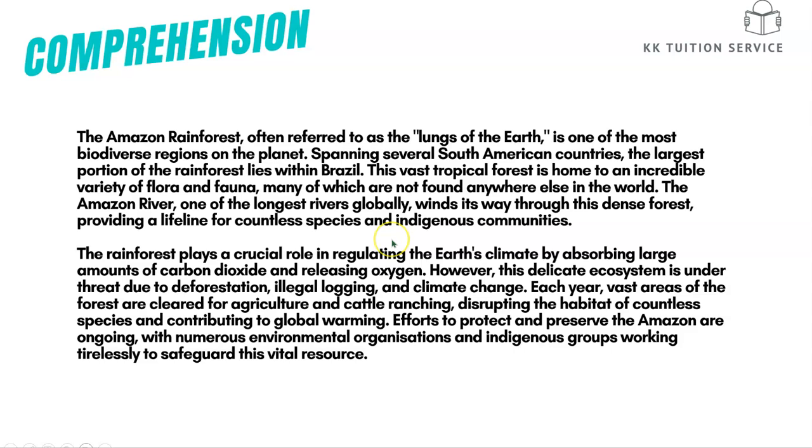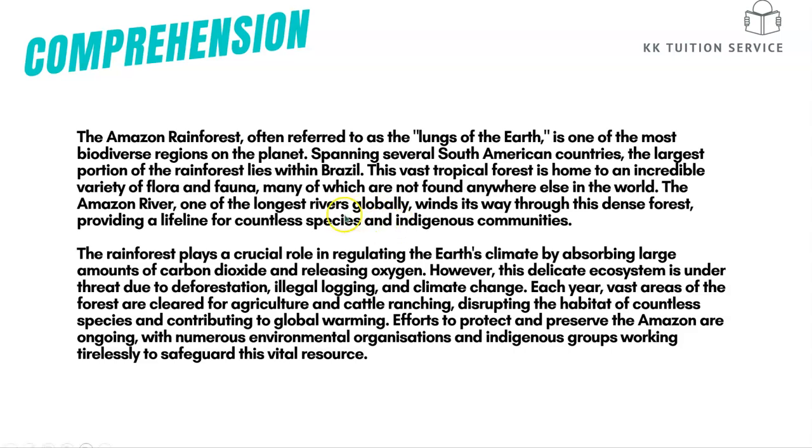The vast, which means enormous, tropical rainforest is home to an incredible variety of flora and fauna, many of which are not found anywhere else in the world. So remember we said flora is a group of plants, and fauna a group of animals. The Amazon River, one of the longest rivers globally, winds its way through the dense forest, providing a lifeline for countless species and indigenous communities.